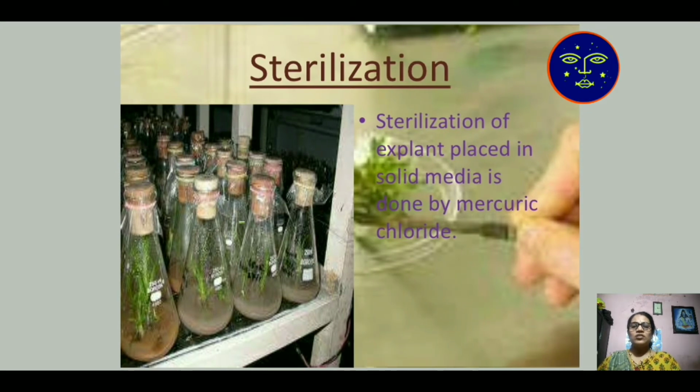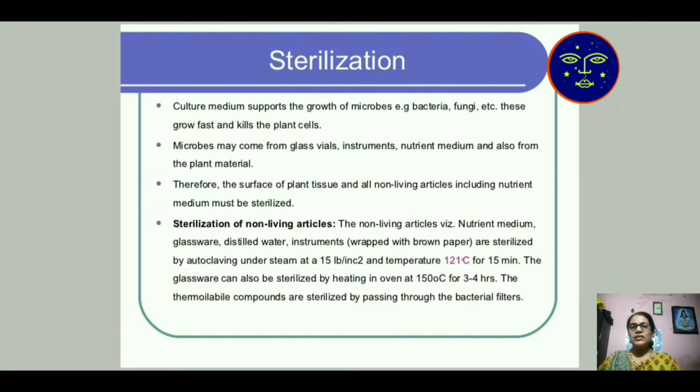When we take some root portion, first it will be sterilized with the help of mercury chloride. After that, that portion will be kept inside a vessel for its further growth. Then the sterilization method. Culture medium supports the growth of microbes, for example bacteria, fungi, etc. These substances grow fast and kill the plant cell.